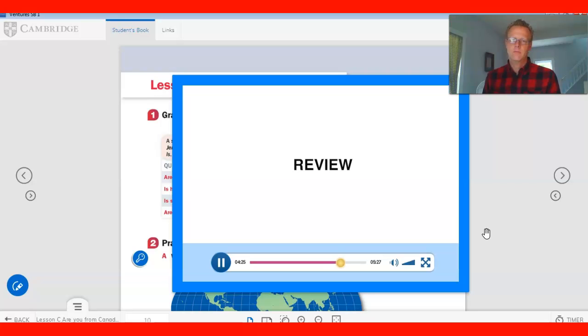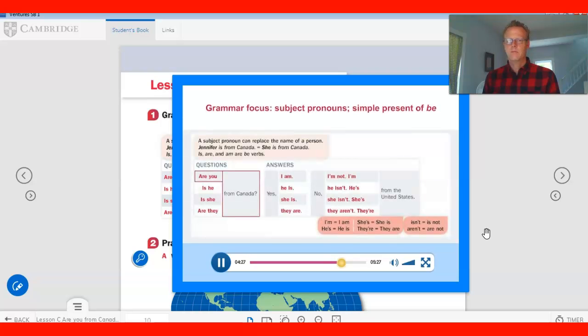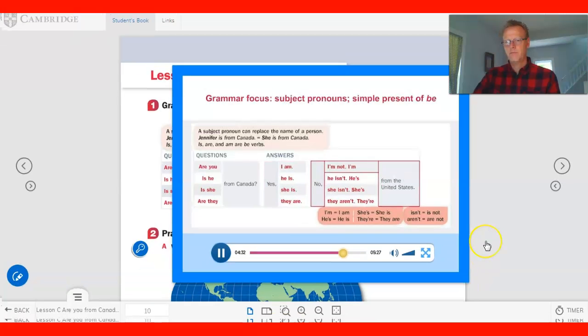Let's review. Are you from Canada? Yes, I am. No, I'm not. I'm from the United States. Is he from Canada? Yes, he is. No, he isn't. He's from the United States. Is she from Canada? Yes, she is. No, she isn't. She's from the United States. Are they from Canada? Yes, they are. No, they aren't. They're from the United States.